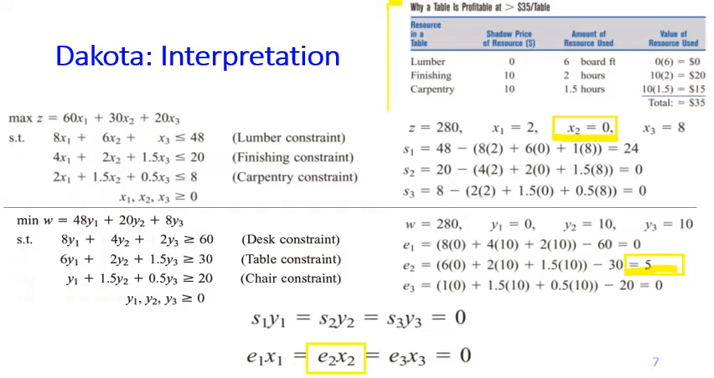calculation here using the shadow price, the reason that we do not produce table is because the total resources that we use to produce table worth $35, while the selling price of one table is only $30. So that is why we have excess of 5. The amount of resources that we use equals 35, but the selling price is only 30. So there is an excess of $5. Because there is an excess, the value of the resource is larger than the selling price. That's why in the primal problem, we do not produce table.